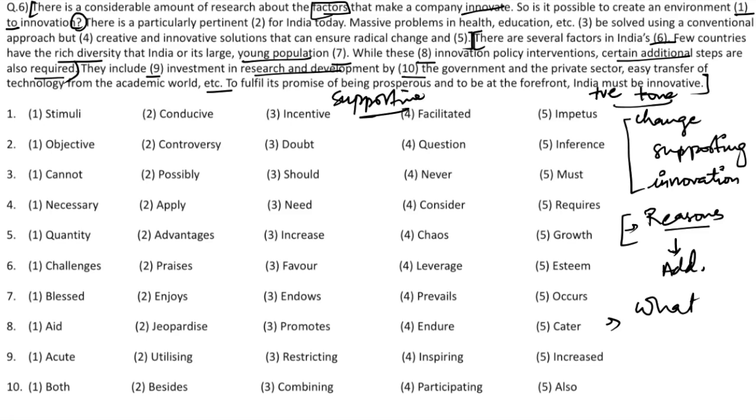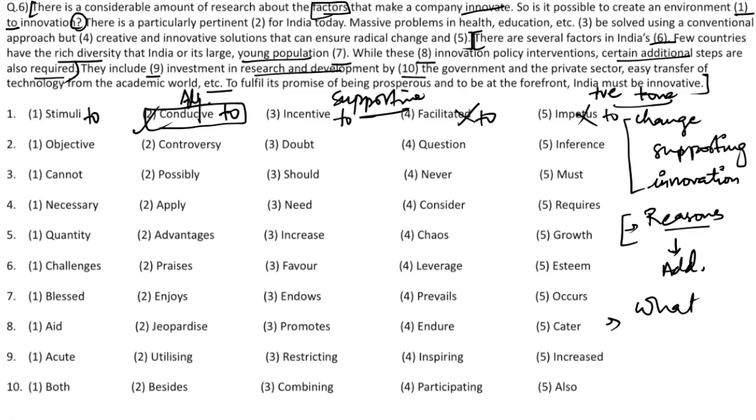A synonym of supportive has to be our answer. To create an environment stimuli to innovation, stimuli to does not follow. Conducive to innovation, incentive to innovation, facilitated to, impetus to do not follow, because all these are either nouns or verbs. The only one that we have is conducive to innovation, which is an adjective and it follows in the sentence. So unless you are clear about what needs to be placed where, adjectives, verbs, adverbs, nouns, you might find it a little difficult.